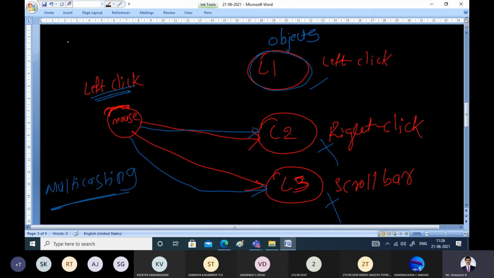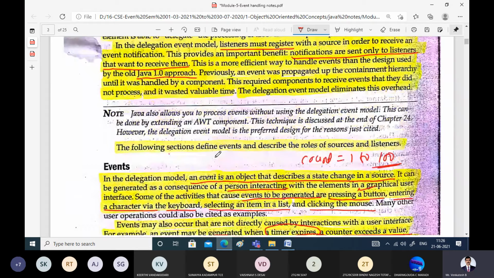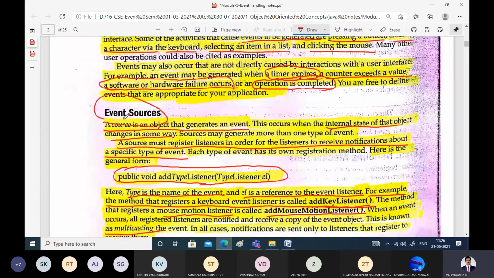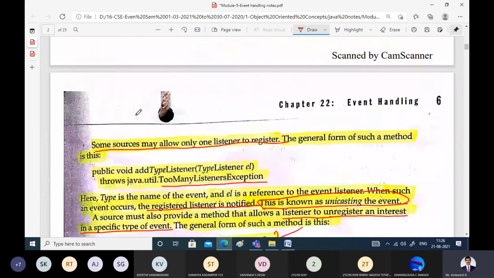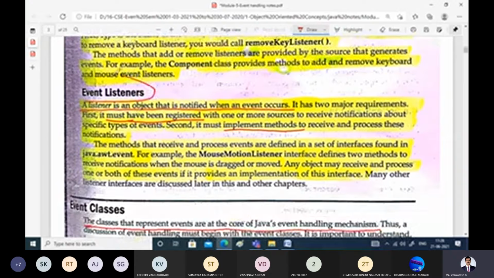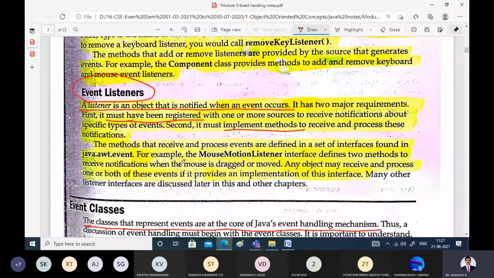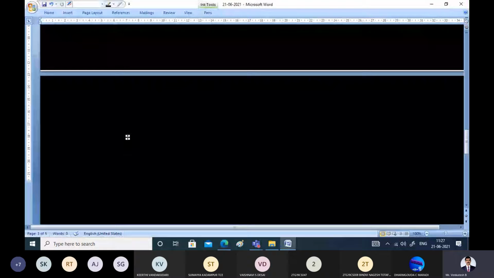So basically there are three fundamental things we have to concentrate on in the delegation event model and event handling. First is the event: what is an event? Second is the different sources of the event, and third is the different listeners for the event. That is, event sources and event listeners.